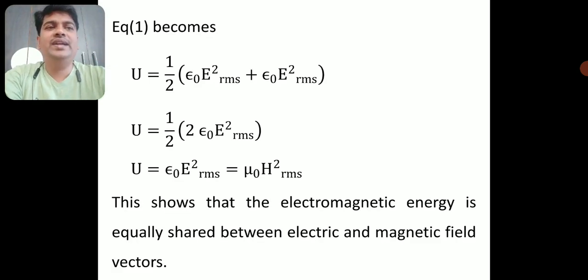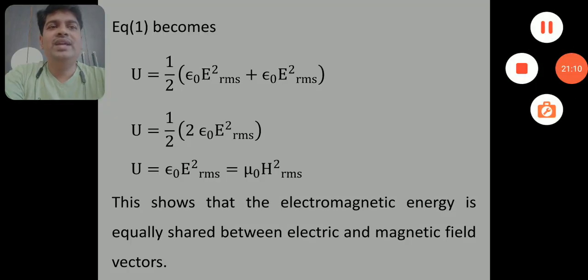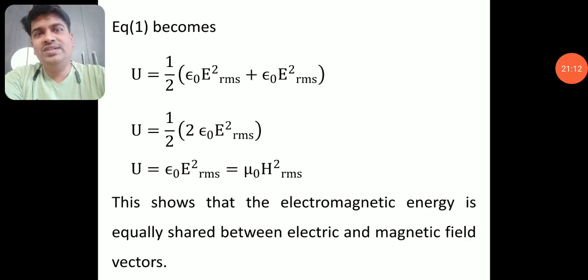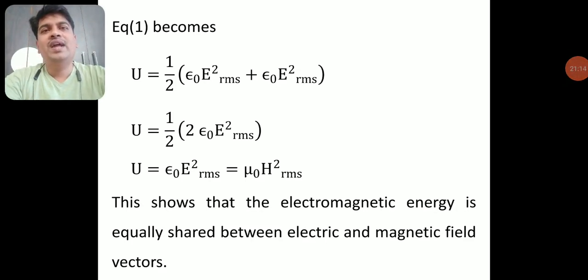Okay, right. So I have given you the equation for energy density. I have given you the relation between the electric and magnetic fields. Now I am showing that this electromagnetic energy is equally shared between electric and magnetic fields. This is all done with the help of Maxwell's equations. A lot of conclusions have been drawn.